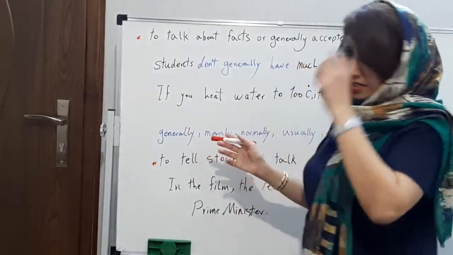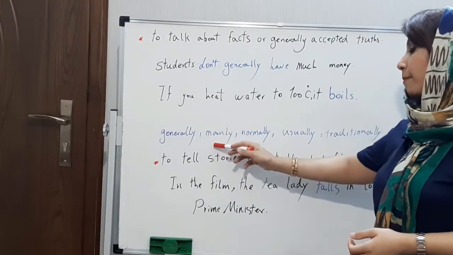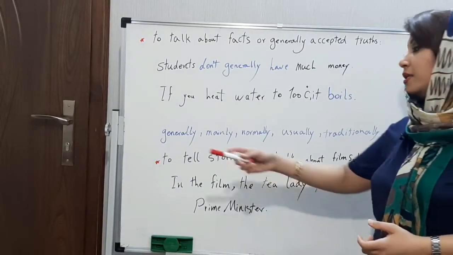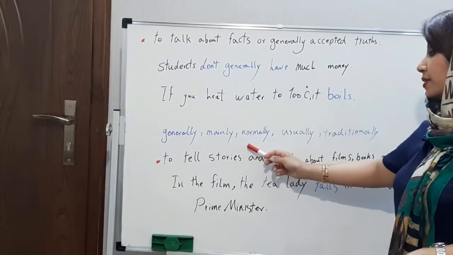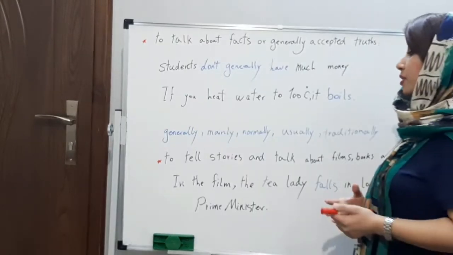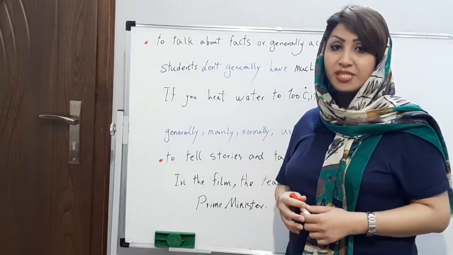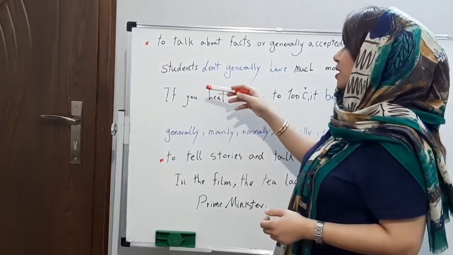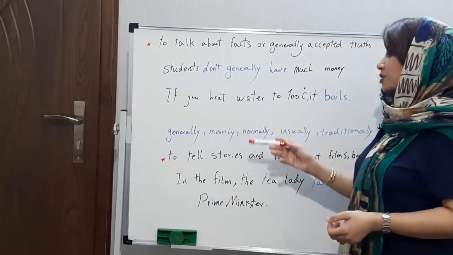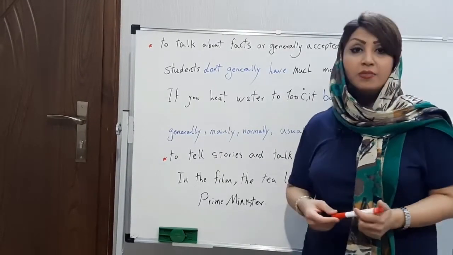Now, let's take a look at these words. I wrote some words on the board: generally, mainly, normally, usually, traditionally. You can use these kinds of words in the present simple, like this: students don't generally have much money, or you can say students don't normally have much money.